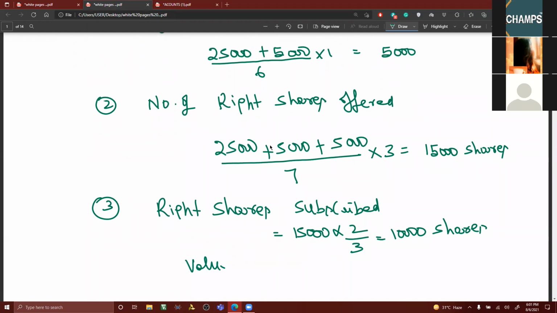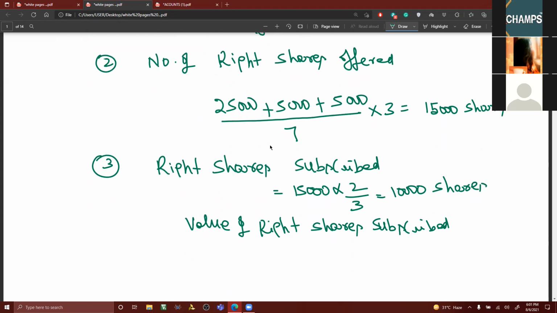Value of right shares subscribed is equal to 10,000 shares into 15 rupees, 1,50,000.